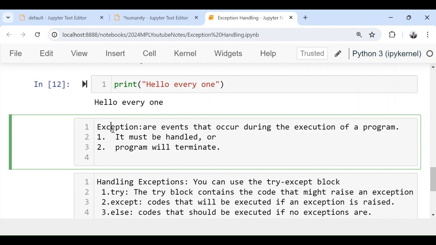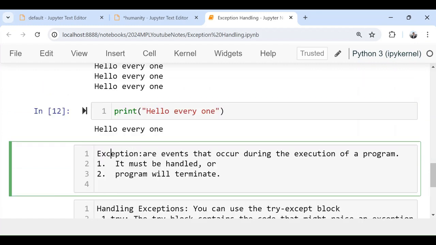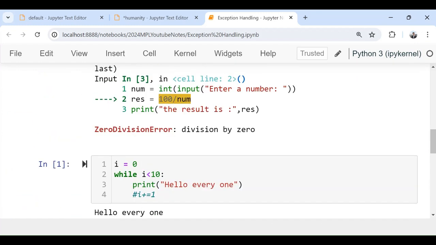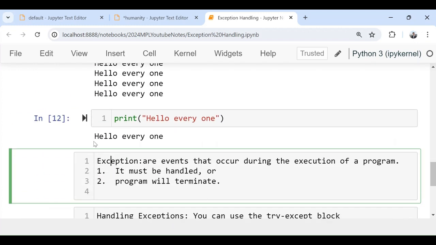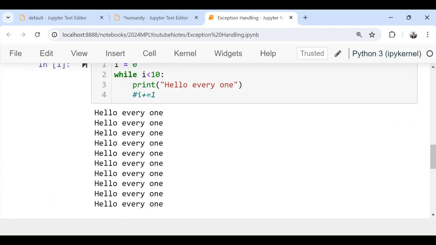So what is our solution to this one? What should we do so that this should not happen? See, whenever an exception happens, we have two options. Either we have to handle the exception or our program will terminate. What do you mean by termination of a program?